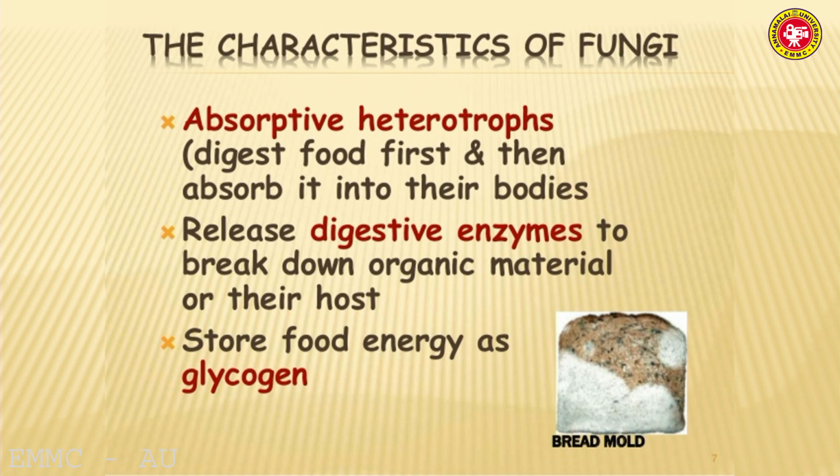Absorptive heterotrophs means they depend on other organisms for their food. So they get food from other organic material or from a host. They store glycogen as food energy. Bread mold is an example of a saprophytic, heterotrophic fungus. This type of fungus gets its food from waste bread. An example of bread mold is Rhizopus.